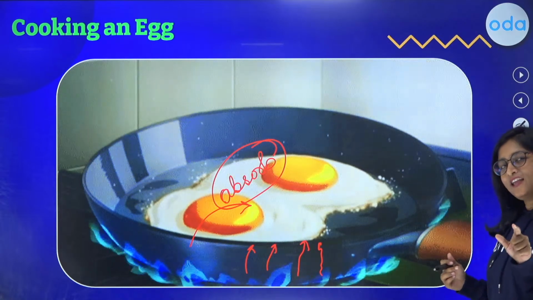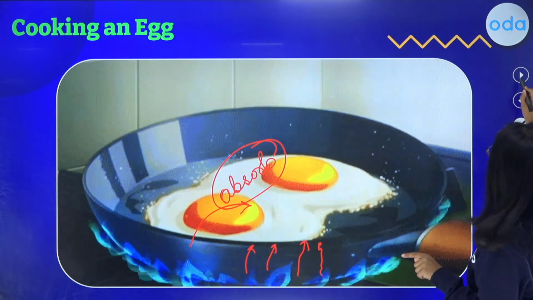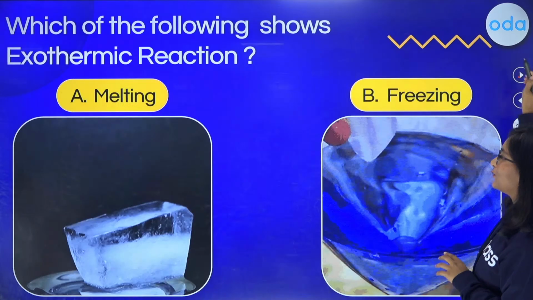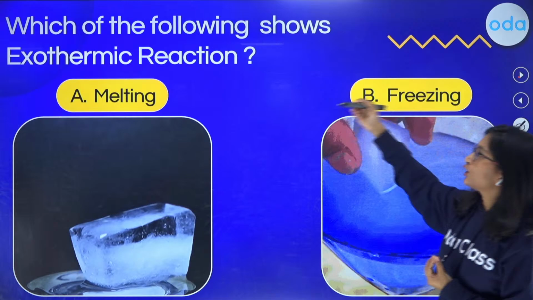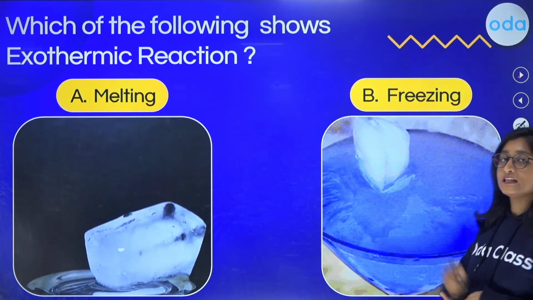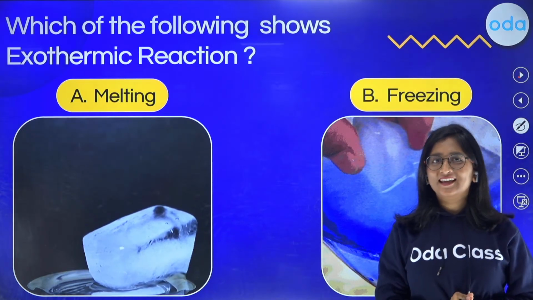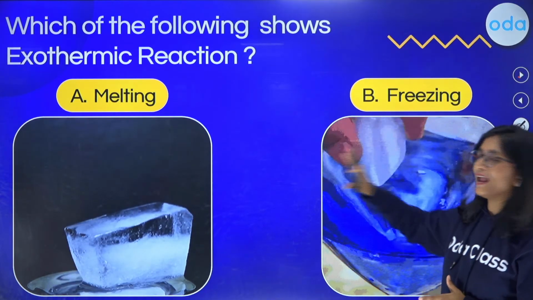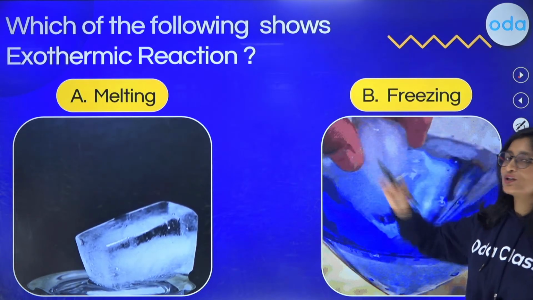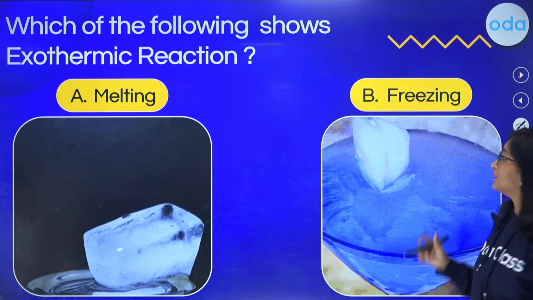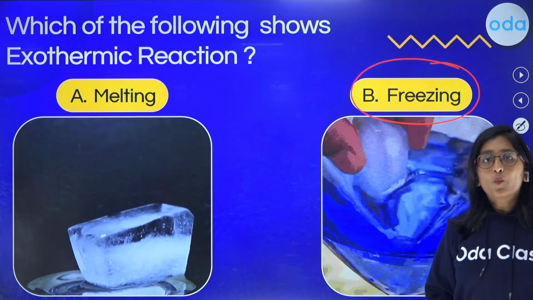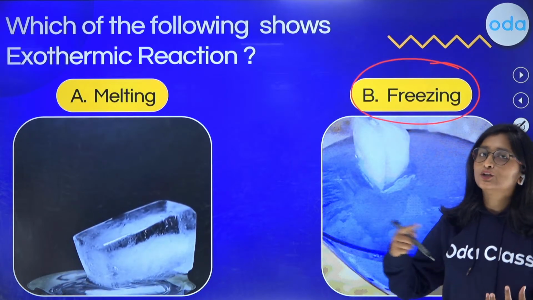Now, can we have an exercise time? Yes, we all can have the exercise time. So, which of the following shows the exothermic reaction? A, melting or freezing? You have to answer me whether it be melting or freezing. Can you answer it? Which one is going to be the exothermic reaction? We have learned about freezing, where the heat is being released while the water turns into ice.